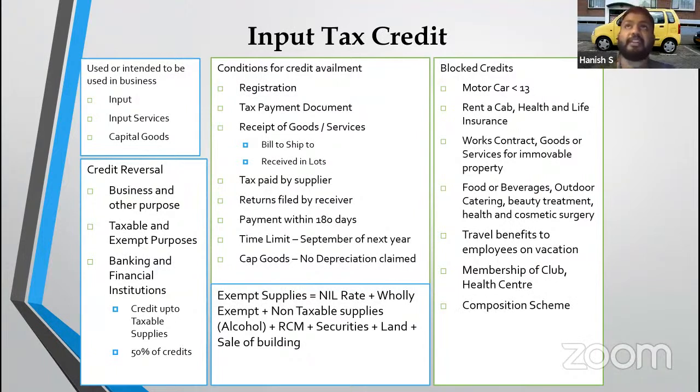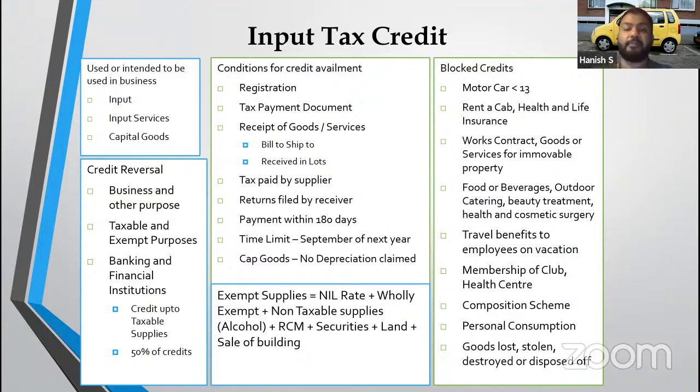If somebody is charging me tax under the composition scheme, he should not charge tax. But by mistake, if he has charged, even then I will not be able to take the credit. Okay, goods lost, stolen, destroyed by fire, or disposed of by way of gift or free sample. That means I have given it without any output. All of these four, if you observe, I have given without any output. I will not be entitled to take any credit.